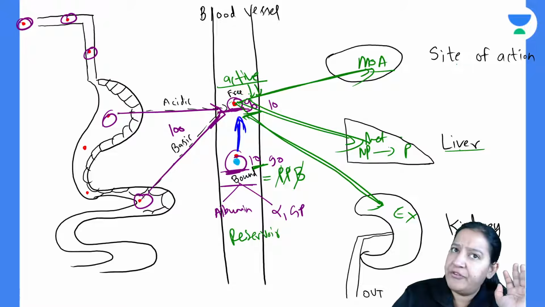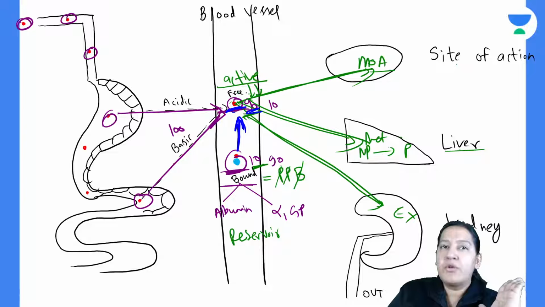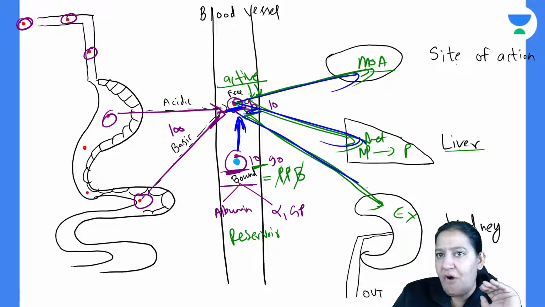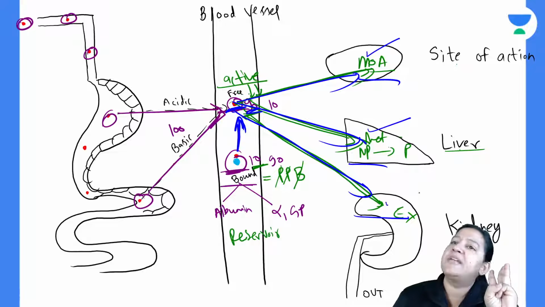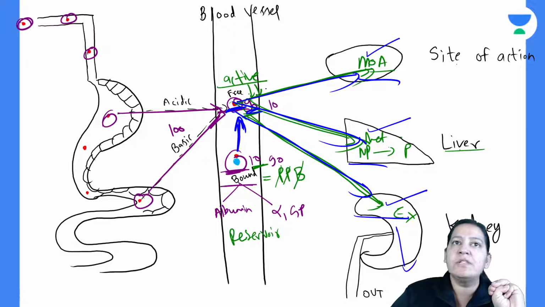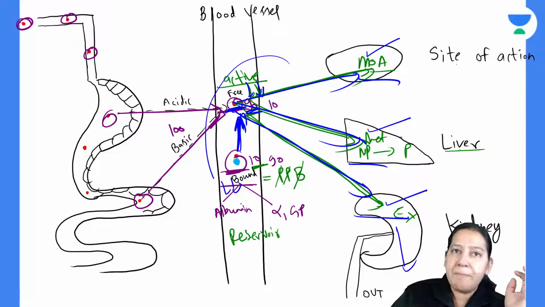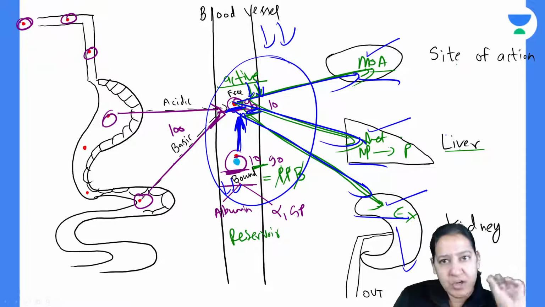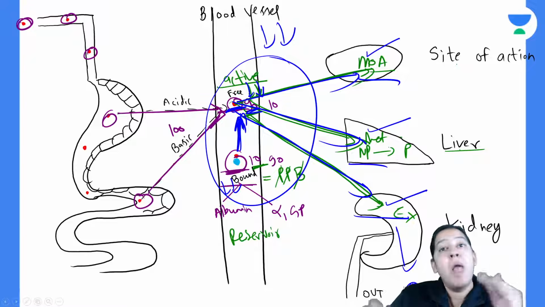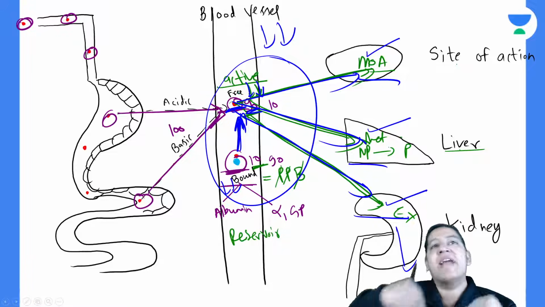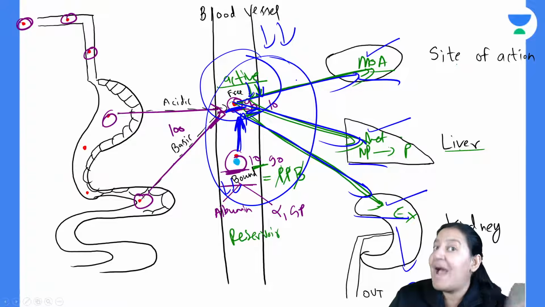Bound will get converted into free and keep the free concentration constant at 90 till both of them become 0. Gradually free will fall because of entry at the site of action, entry in the liver and entry in the kidney, and being excreted out of the body in the urine. When free falls, bound converts into free and bound also falls. So there is a parallel decline in both of them. Ultimately at one point both will be 0 in the body. Not both, actually free will be excreted, but at one point all the bound will get converted into free to give the backup. So active form is free and the reservoir or backup form is the bound.